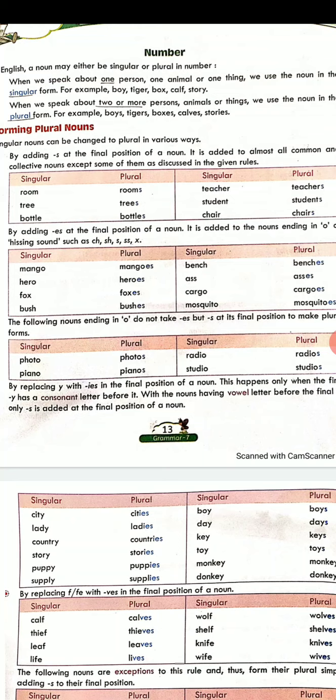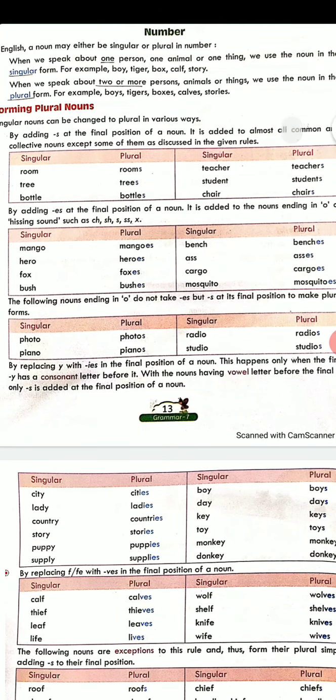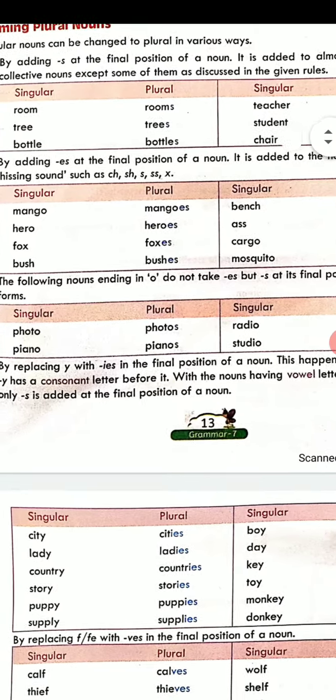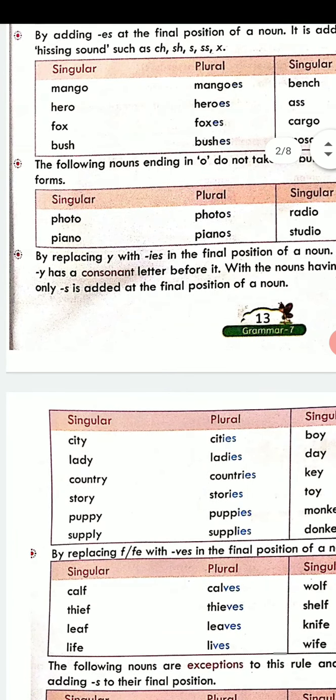Like if you have to change the word bush into plural, you will write bushes, you will add es. Or if you have to change the word ass into plural, you will write asses, adding es. Or words like mango, which end with o, they'll end with es when they are plural, so it will become mangoes. Now it's not necessary every time a singular word ends with an o, you have to end it with an es. Like you can see further on, there are words like photo or piano.